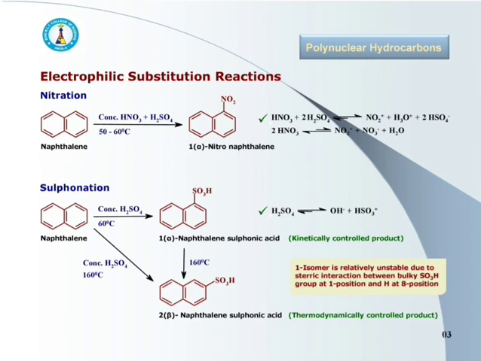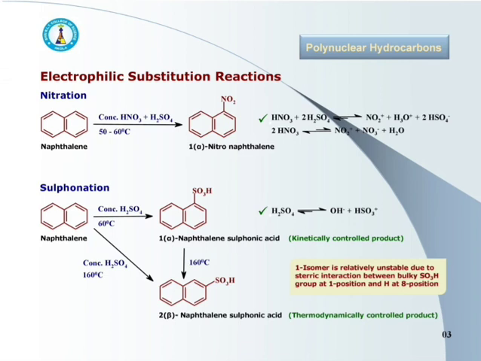The relative instability of the 1 isomer is also due to the steric interaction between the bulky SO3H group at first position and hydrogen at 8th position in naphthalene.